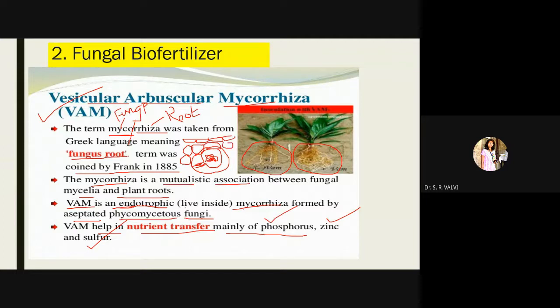Some fungi reside on the surface of the root. That kind of fungi are called ectomycorrhiza. Ecto means outside. But this kind of VAM resides inside the cell, and hence we call it what? Endotrophic or endophytic. You can use either term, endophytic or endotrophic.